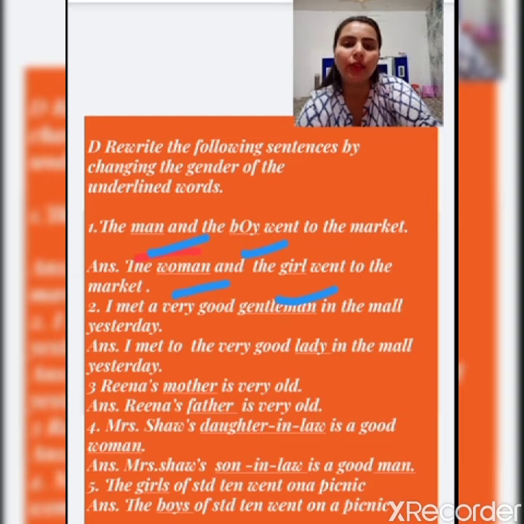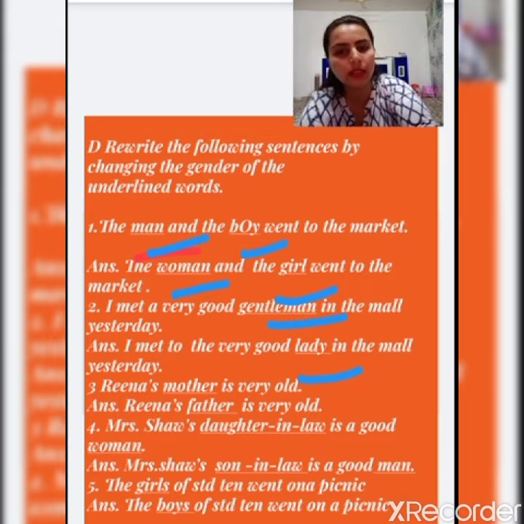I met a very good gentleman in the mall yesterday. So here it is: I met a very good gentleman. The masculine is gentleman and the feminine of gentleman is lady. So we write: I met a very good lady in the mall yesterday.